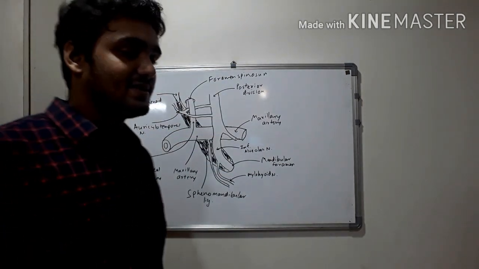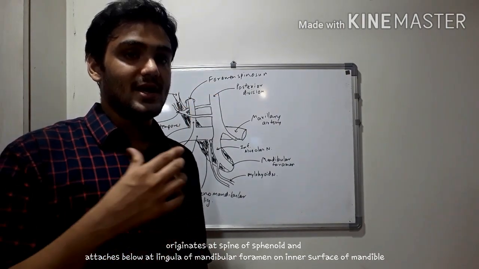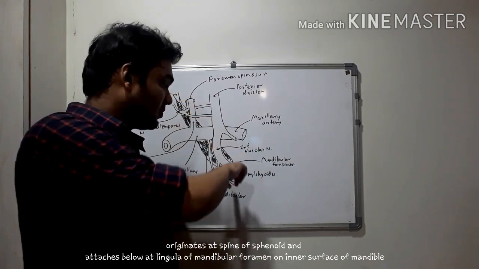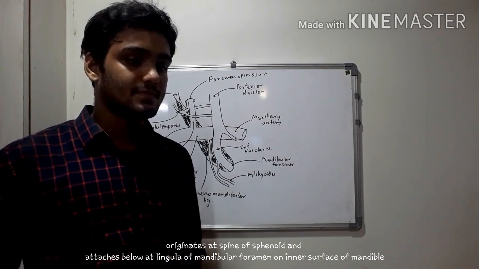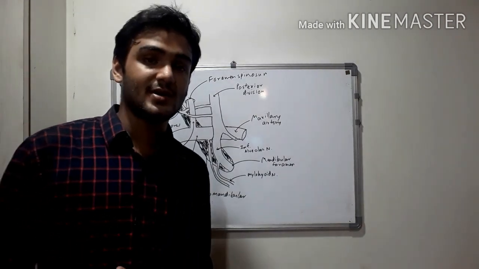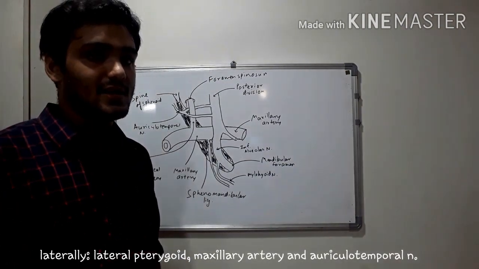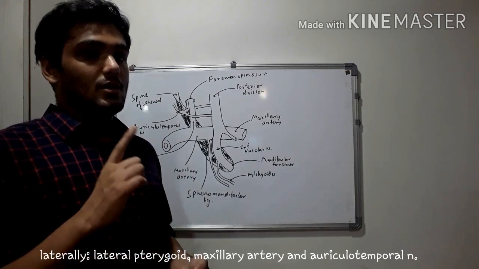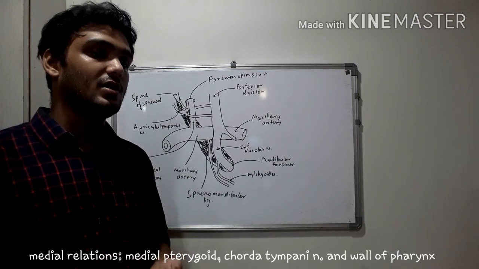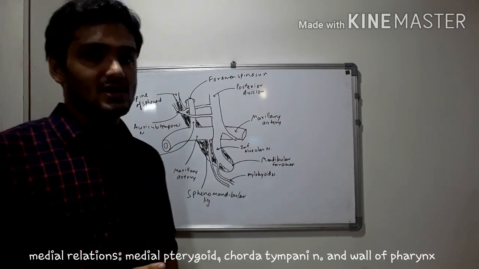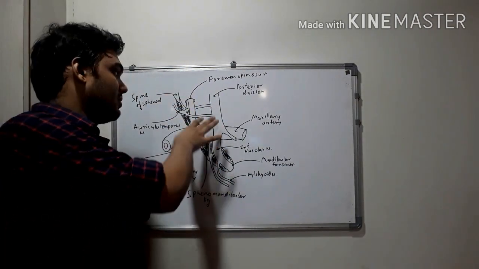So as the name suggests, it extends from the sphenoid to the mandible. But to be more specific, it originates at the spine of the sphenoid and is attached inferiorly at the lingula of the mandible. Now this is a ligament reinforcing the temporomandibular joint, and talking about its relations, laterally it has the auriculotemporal nerve, maxillary artery, and the lateral pterygoid muscle, and medially we have the medial pterygoid muscle, chorda tympani nerve, and the wall of pharynx. So this was just to orient ourselves to the structures, and these structures are lateral to the sphenomandibular ligament.